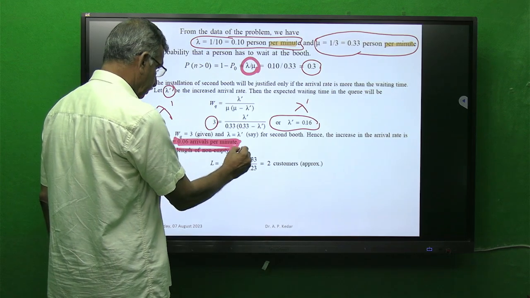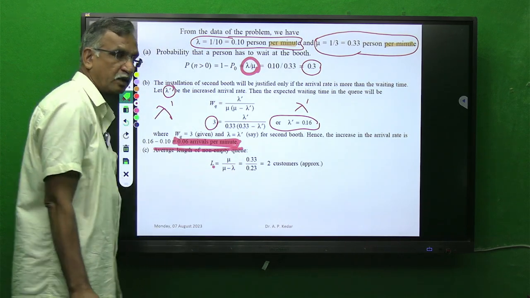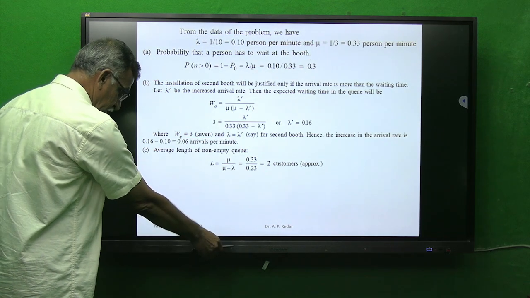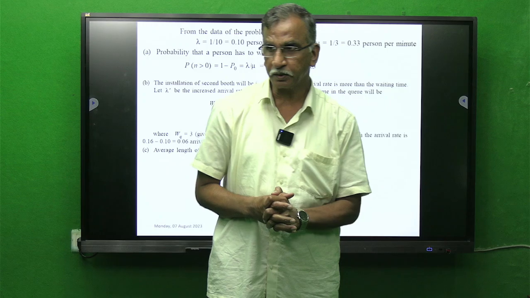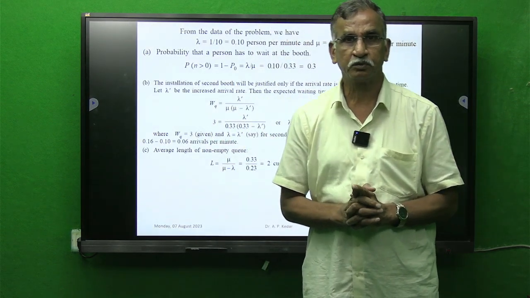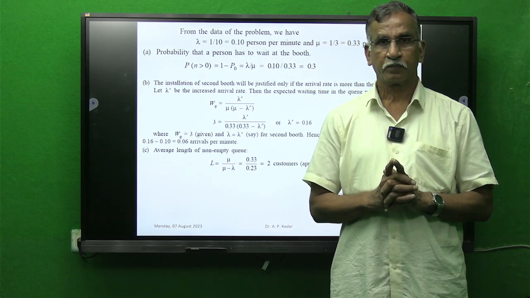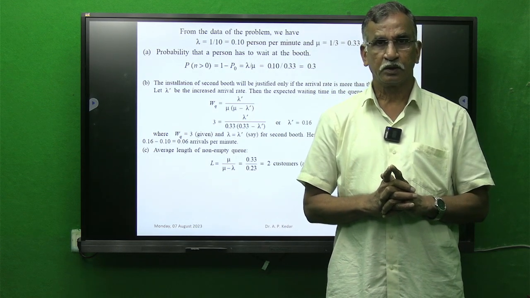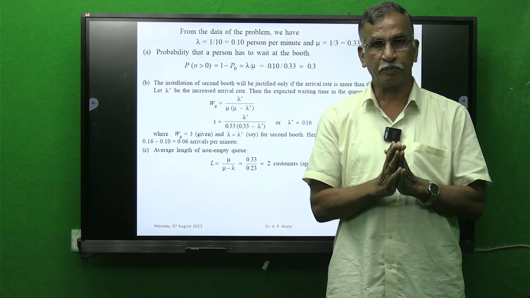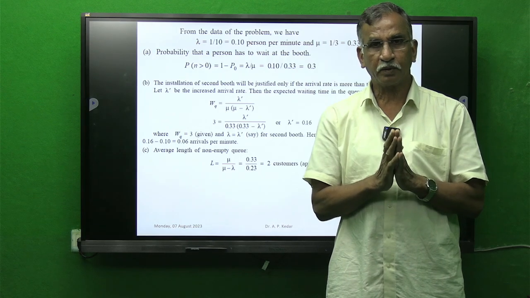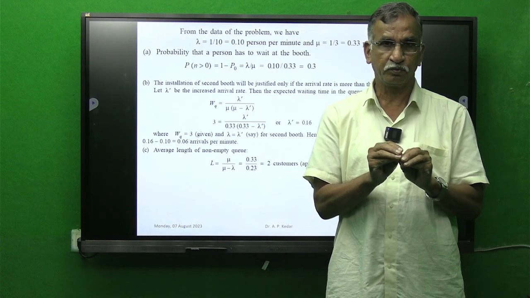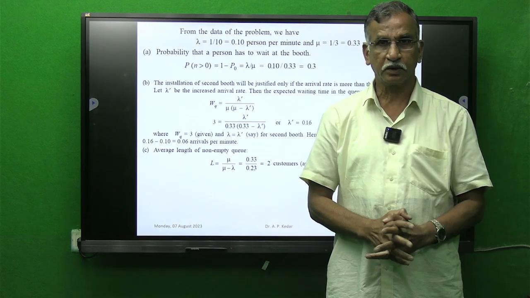Average length of non-empty queue, L equals mu upon mu minus lambda. So students, what we have seen in this particular topic is we have evaluated a variety of problems pertaining to the waiting line model. An important thing again I will stress: the unit of lambda and mu must be the same. Write all these formulas on a paper, learn them by heart, see that you are not missing any term, put the values of lambda and mu with the same unit in the formula and get the desired result.